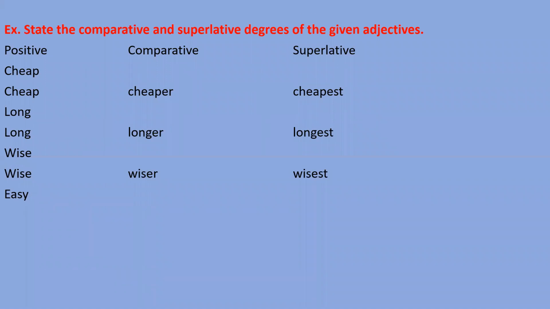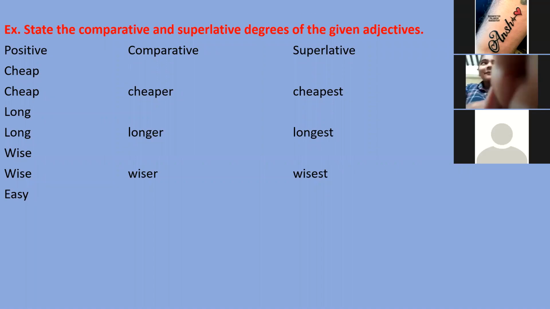Next word is easy. What can be the comparative and superlative degrees of the word easy? Who will let me know? Neha, you please tell me. Neha, yes, unmute yourself now. I have given the option. Neha, yes, please. Sir, easier, easiest.